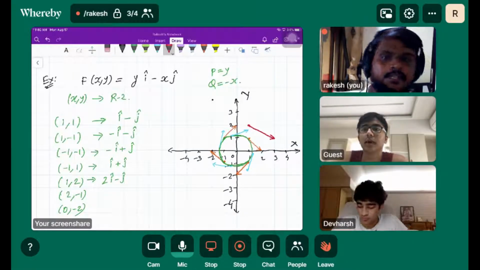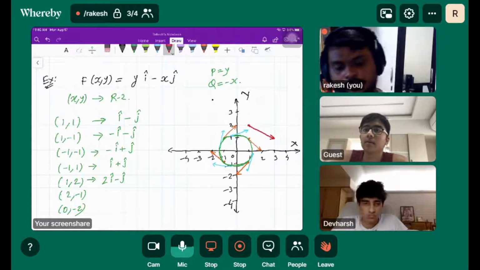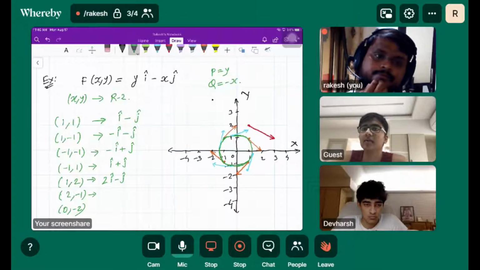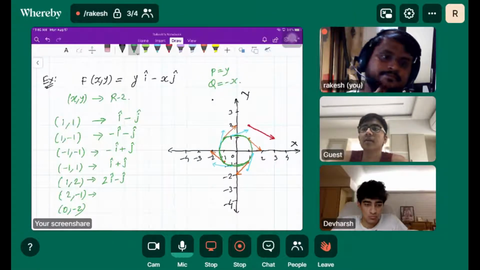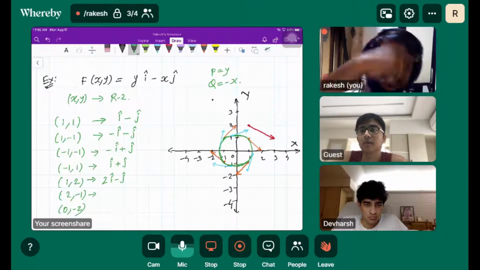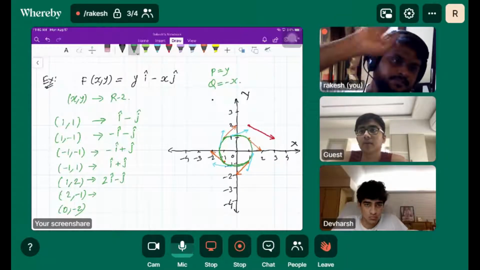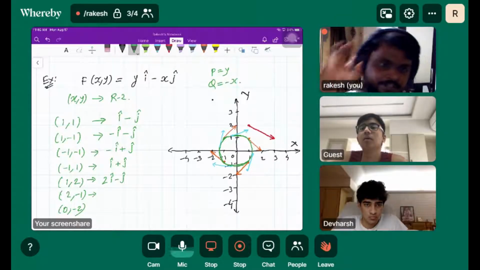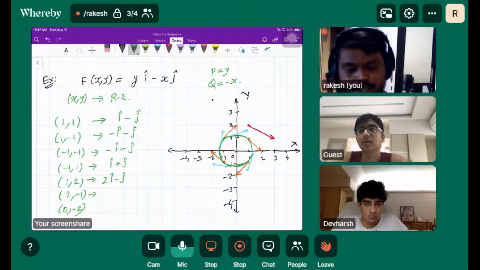Then what about 2 comma 1? So all the vectors are tangent to the circle, or parallel tangents to the circle? No, not parallel, don't confuse. It will be just tangent to the other, bigger circle.